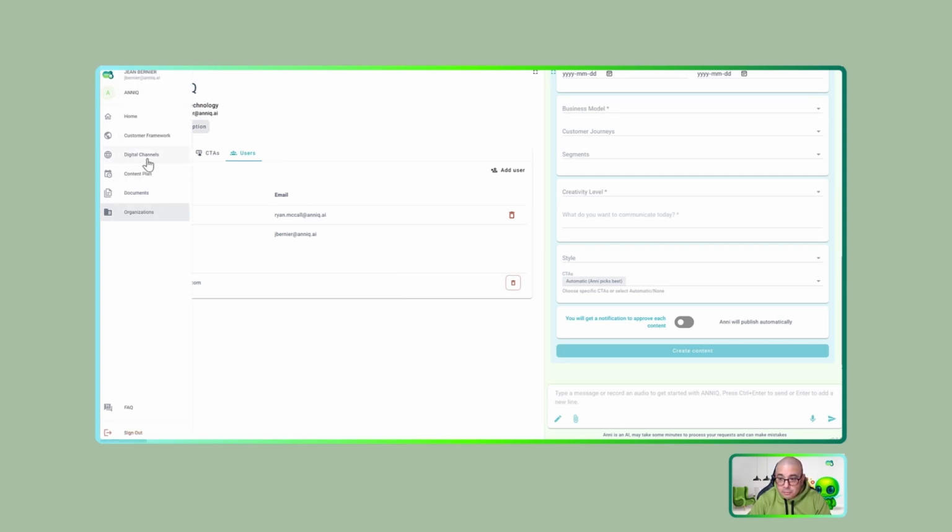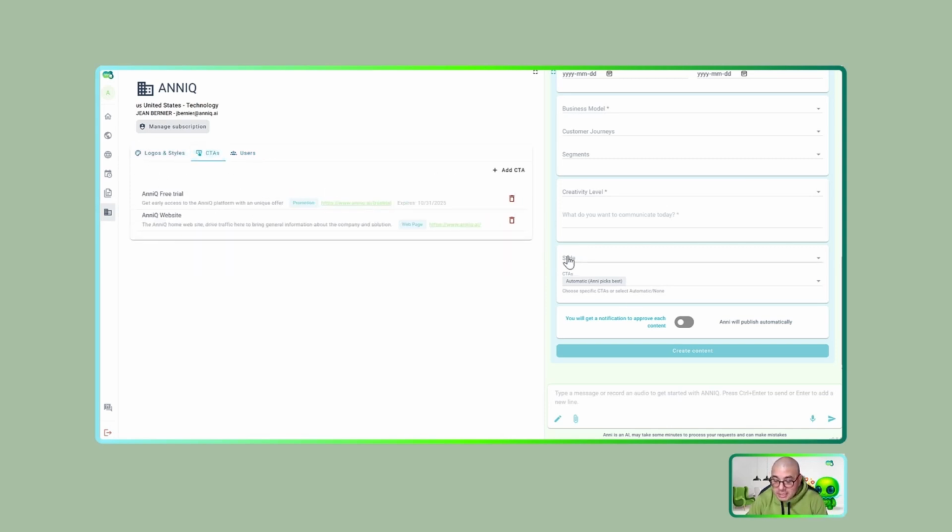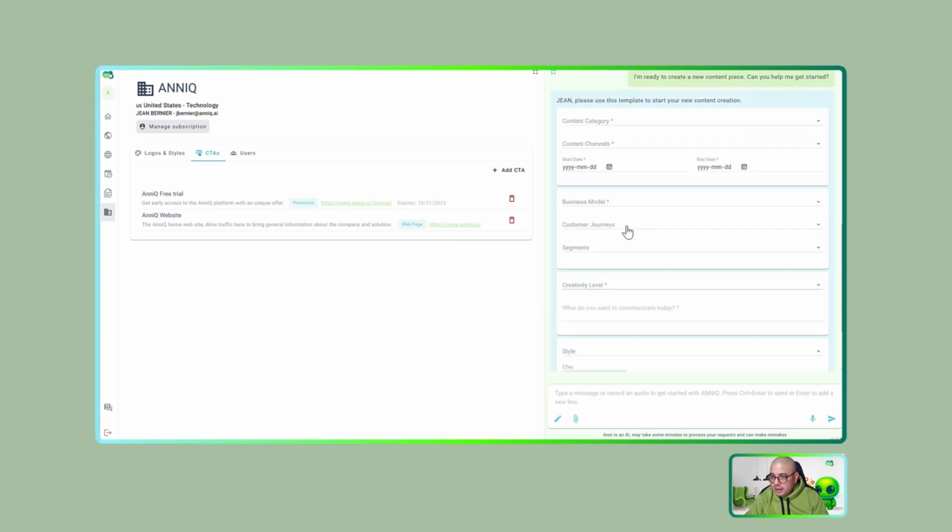Perfect. Now I can create my content, and check this, interesting. I work in the two panels, and once I create the logos and call to actions, this form was refreshed and gets the information about the styles and my call to actions here. All the information in AnniQ is in real time, always. So let's create a content.